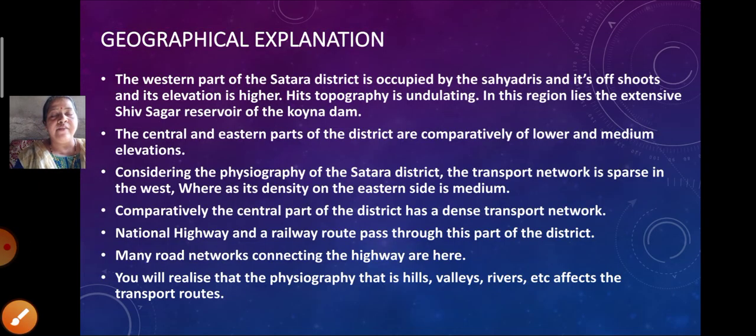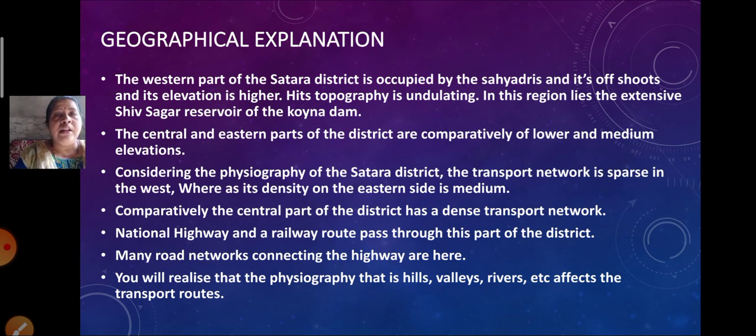Now let's have a geographical explanation about what we have studied in the map. Now we are just going to go through the same thing that we have learned in the map. The western part of the Satara district is occupied by the Sahyadris and its offshoots. There are many mountains, mountain ranges and peaks over there in the western part of the Satara district. The topography is undulating over here, with many mountains and peaks.